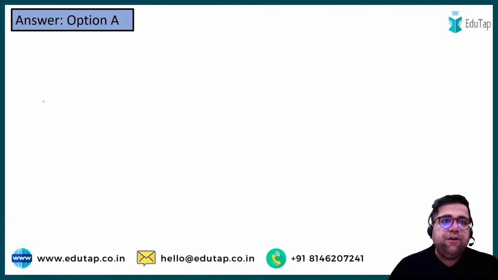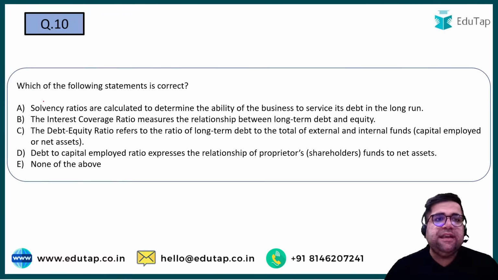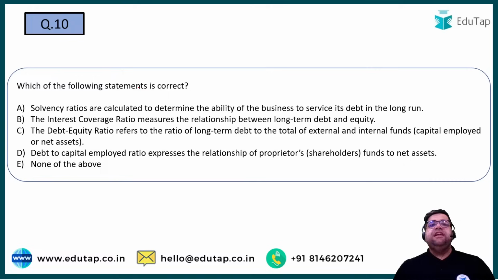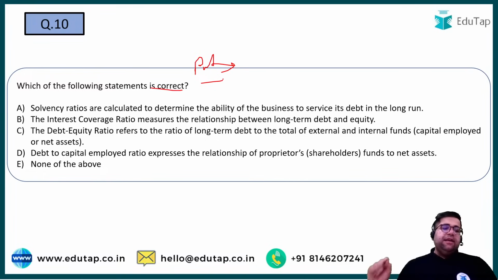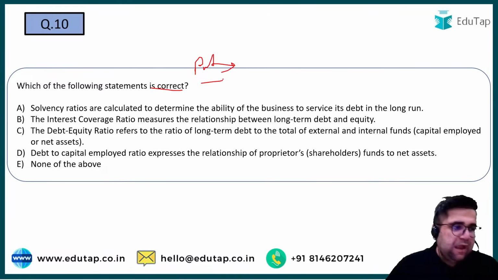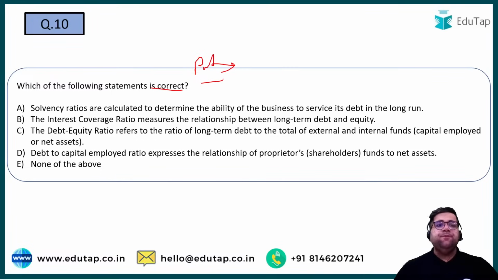So let's move forward to next question, which is your question number 10. Which of the following statement is correct with regard to multiple ratios, right? So now we are talking about ratios. So please answer question number 10 correct. I'm looking for answers for question number 10. Which of the following statement is correct?